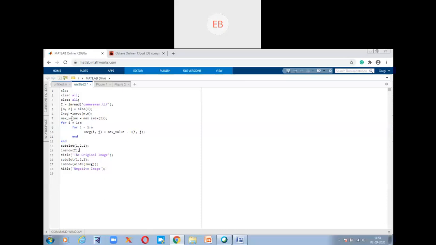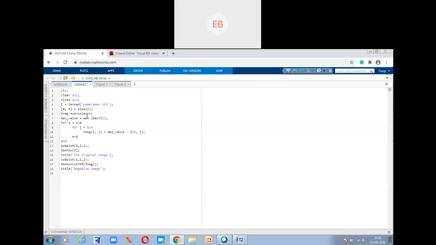Now I neg equals to 0. So let's take another variable, I neg. This variable is used to represent the negative of an image. Since this program is dealing with the negative of an image, I'm using I neg here. Okay, so I neg equals to zeros of m comma n.